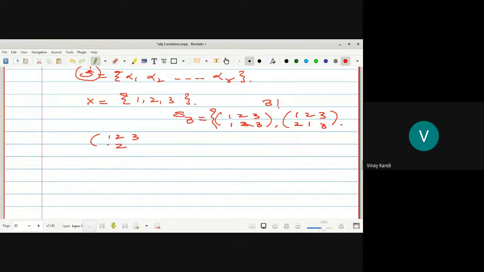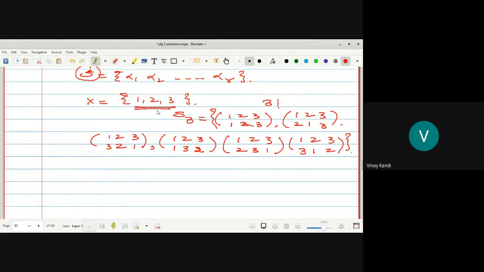Okay, now 1, 2, 3. Now 1 is fixed, 2 maps to 3, 3 maps to 2. Okay, this is 1, 2, 3: 1 maps to 2, 2 maps to 3, 3 maps to 1. Okay, 1, 2, 3: 1 maps to 3, 2 maps to 1, 3 maps to 2. So these are the 6 permutations we can define on the set X. That is 3 factorial, which is equal to 6.